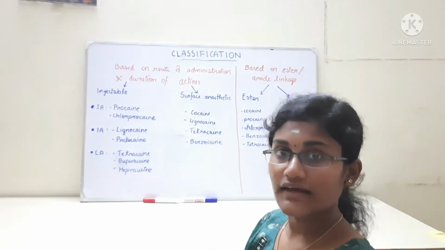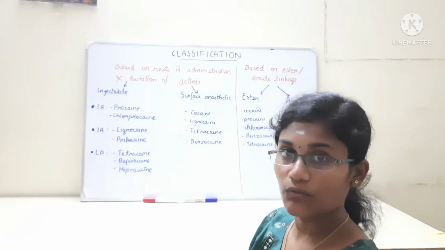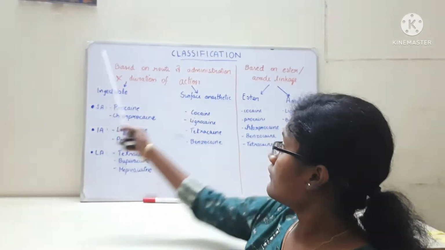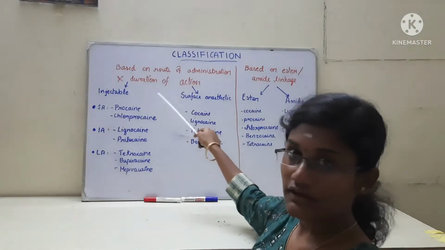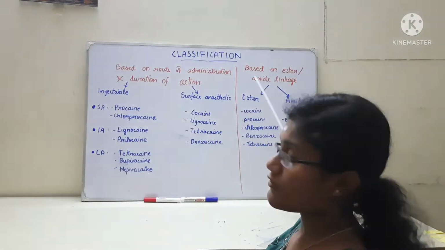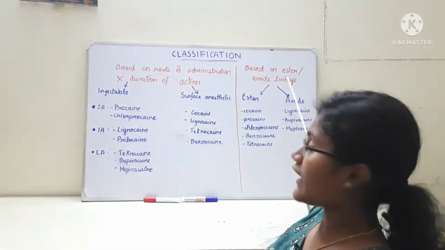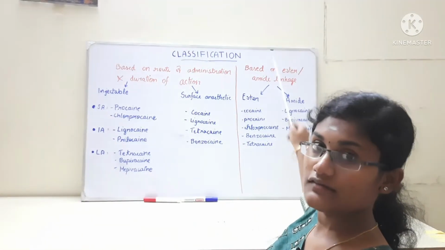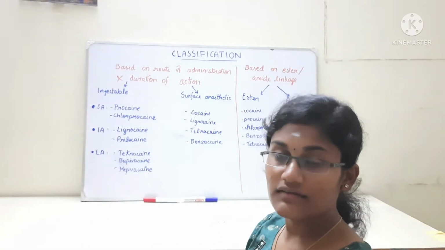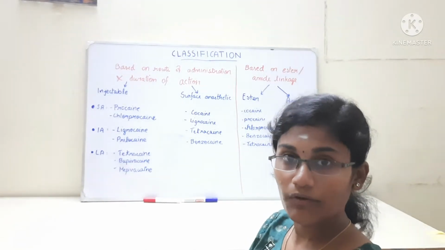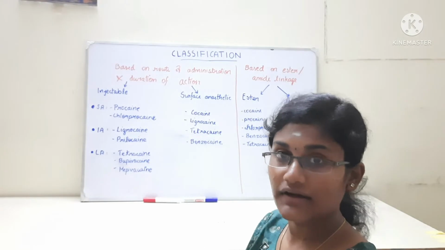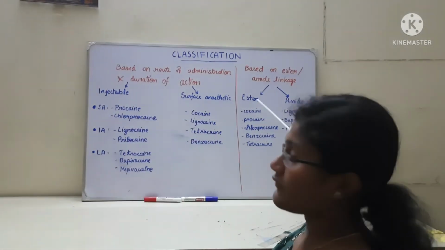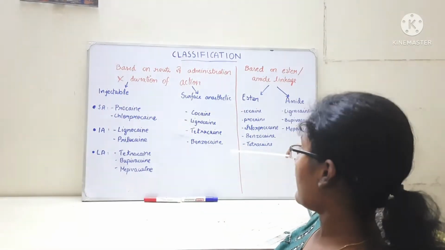Now let's move on to the next topic, that is the classification of local anesthetics. Local anesthetics can be classified based on the route of administration and duration of action, and they can also be classified based on whether they have an ester linkage or an amide linkage. Now let me revise it again. Ester linkages are more prone to hydrolysis, so they are shorter acting than amide linkages. So let's start with the drugs having ester linkage.